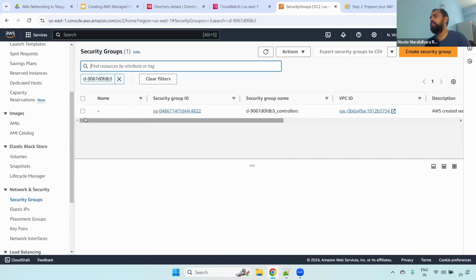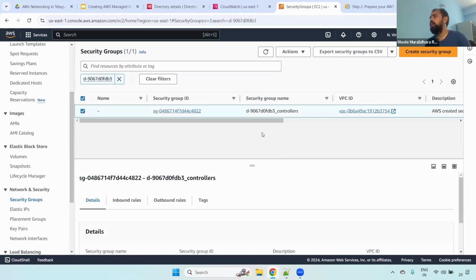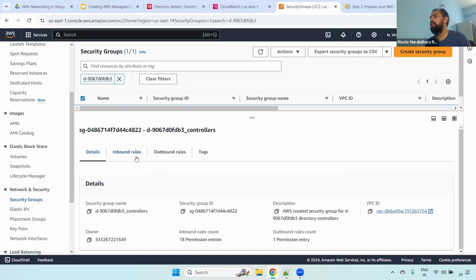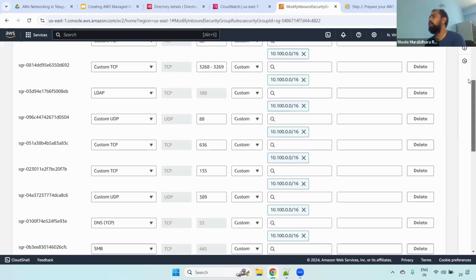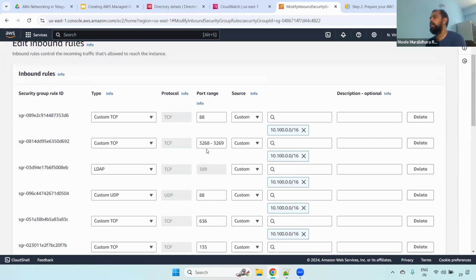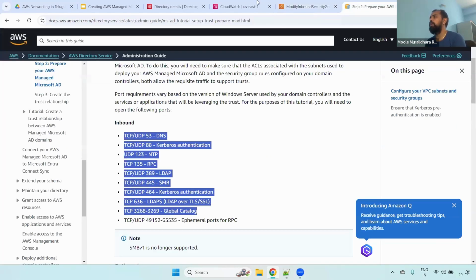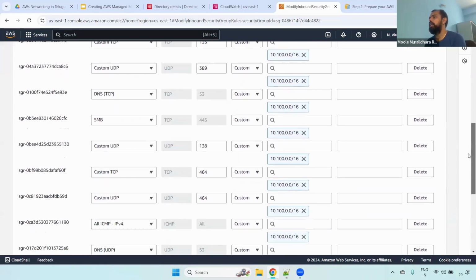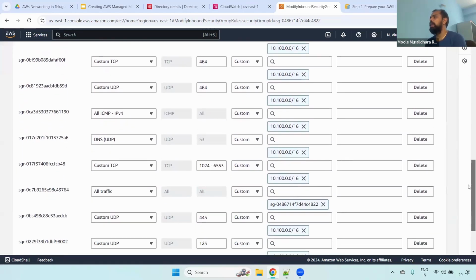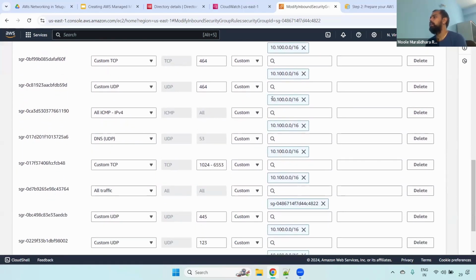Now select this one. Whatever I explained, you have to enable the port numbers here. Almost all are already enabled. If you see here, port number 88, 3268 to 3269, and all the port numbers I explained are already enabled here. When you are creating it, by default it is enabled. Clear, right? It is all under the 10.100 series only. Okay, some of the use cases.